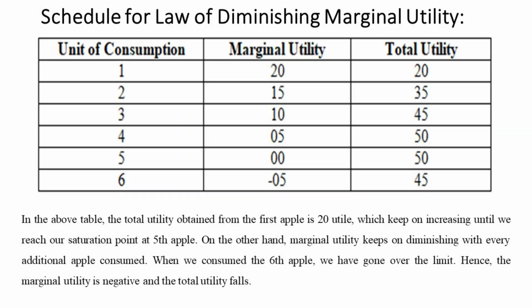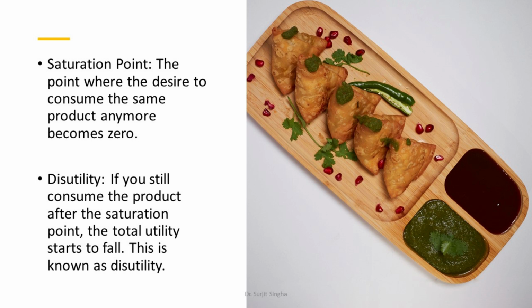The total utility obtained from the first apple is 20 utils, which keeps on increasing until we reach our saturation point at the fifth apple. On the other hand, marginal utility keeps on diminishing with every additional apple consumed. When we consume the sixth apple, we have gone over the limit. Hence, the marginal utility is negative and the total utility falls. Saturation point: the point where the desire to consume the same product anymore becomes zero. Disutility: if you still consume the product after the saturation point, the total utility starts to fall. This is known as disutility.